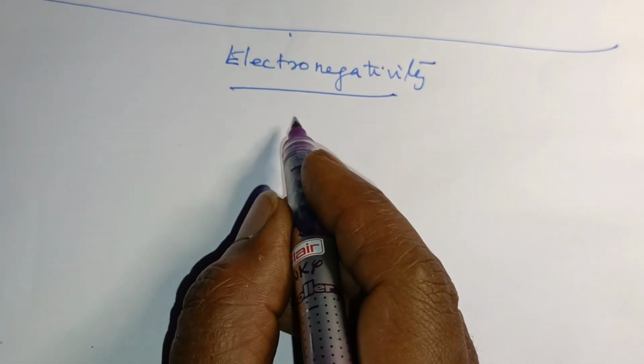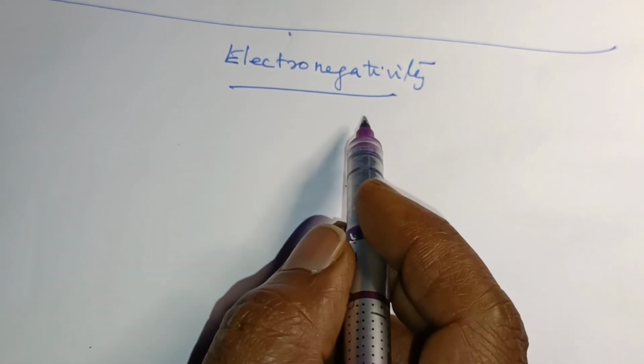So the next and last topic in this session is electronegativity.